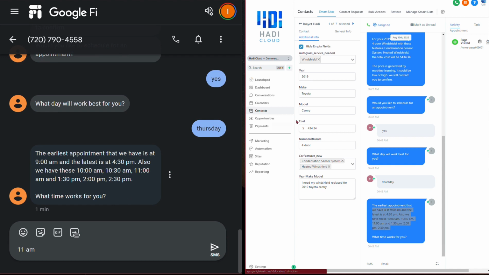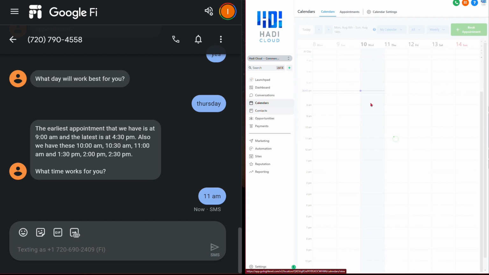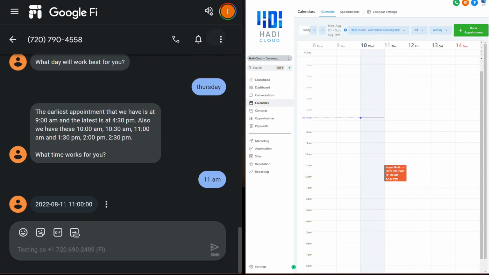Of course, Go High Level allows you to totally configure this. You can have appointments set to 30 minutes and you just want one per slot, or you can handle 10,000 per slot. That's really customizable. So I'll say 11 a.m. And what's going to happen if I go into the calendar right here, it just gives them back their date and the time right here, August 11th at 11 a.m. And then here is the appointment that just showed up.